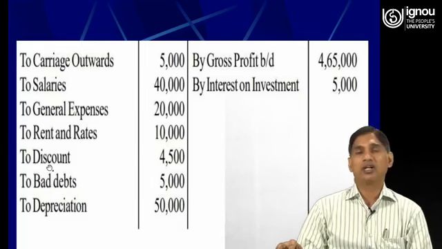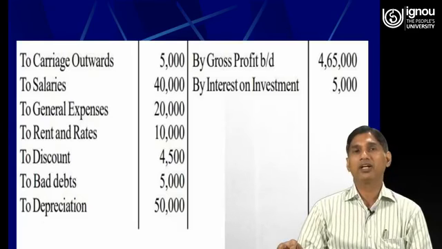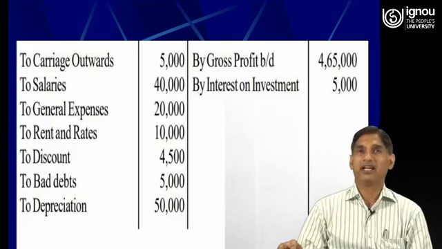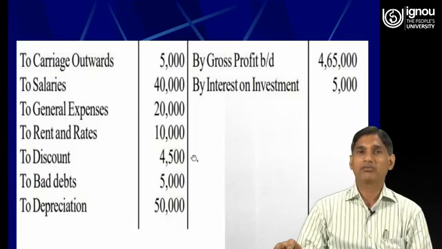To discount allowed. So if we have given any discount to our debtor, that is an expense for the business, therefore it will be recorded in the debit side of profit and loss account.